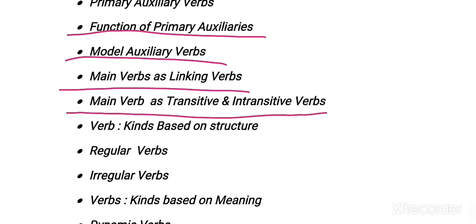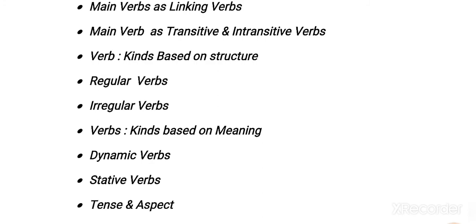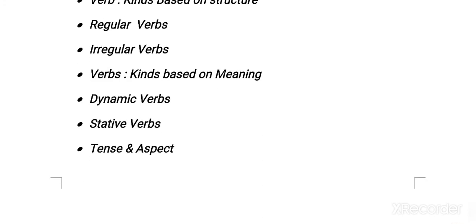Then also we will have verb kinds based on structure. Here we have regular, irregular, and then after that, verb kinds based on meaning, dynamic, stative, and then after that tense and aspect.